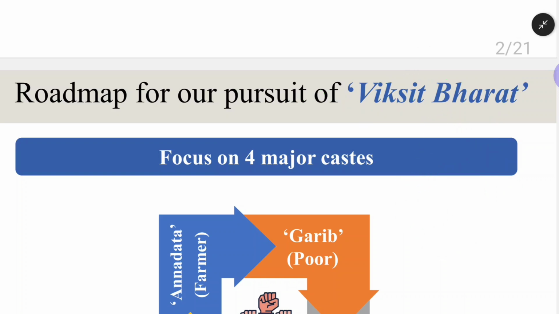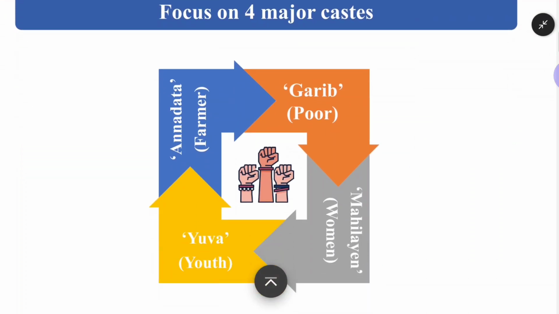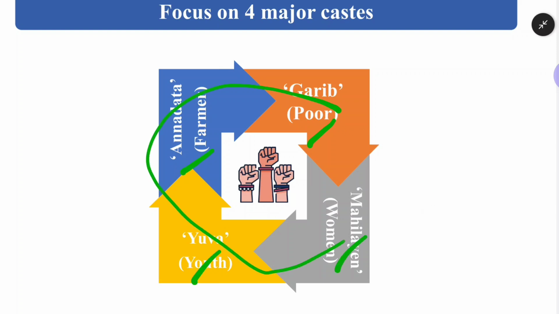So the government of India has to concentrate, you can see, not in the form of Chaturvarna system but in the form of Garib, farmer, Yuva and Mahilaye. If the government of India thinks that if we empower all of these classes of citizens, give them economic resources, treat them equally and with fairness, and also empower them, then definitely India will achieve the tag of Viksit Bharat by 2047.